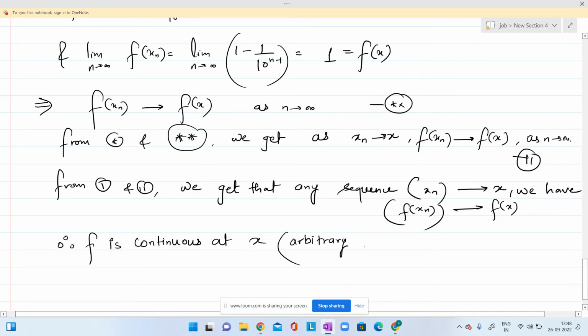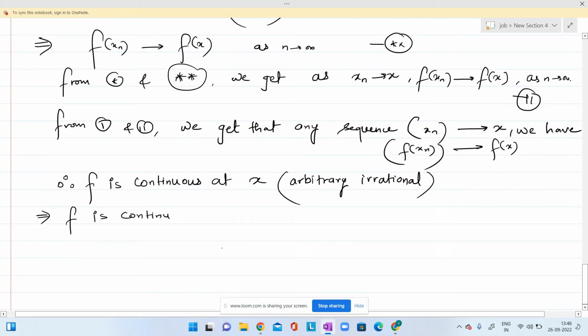And this x was an arbitrary irrational number we had taken. So if f is continuous at any arbitrary irrational number, it means that f is continuous at all x from the set of irrational numbers.